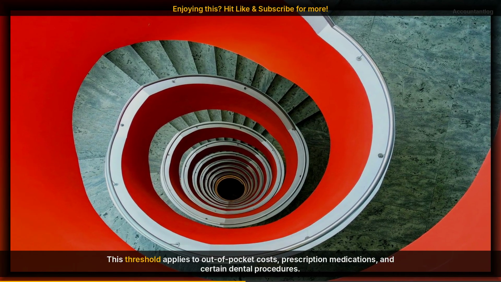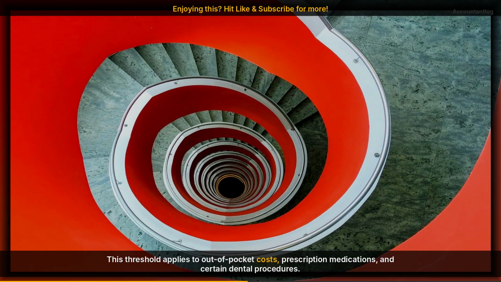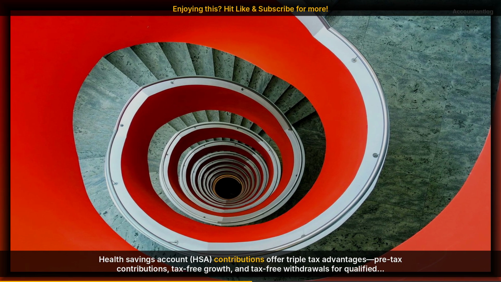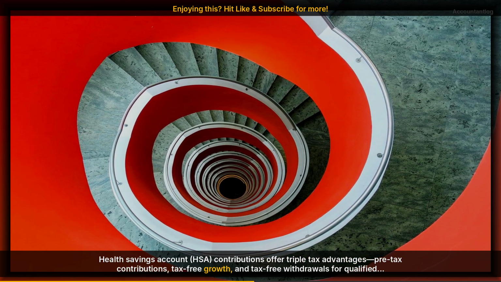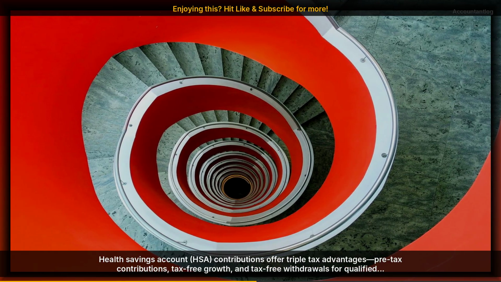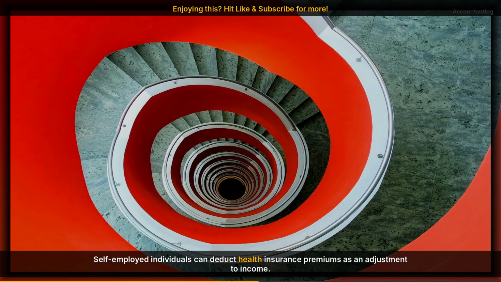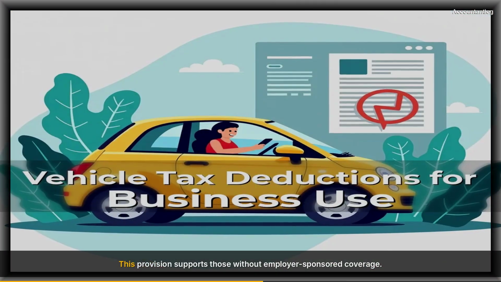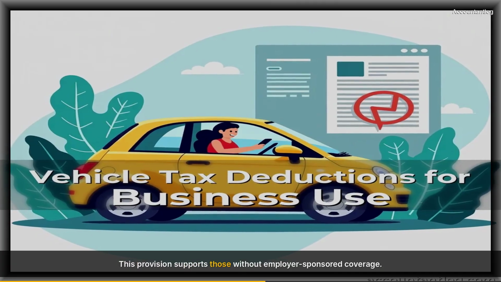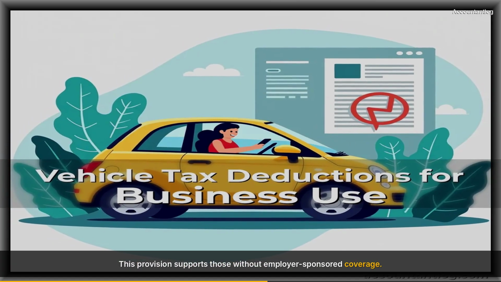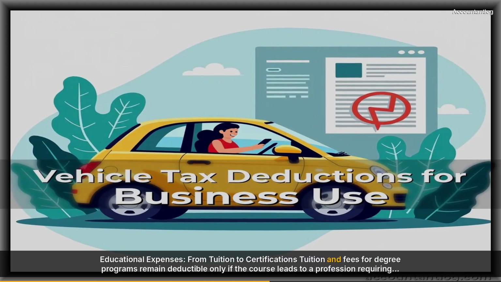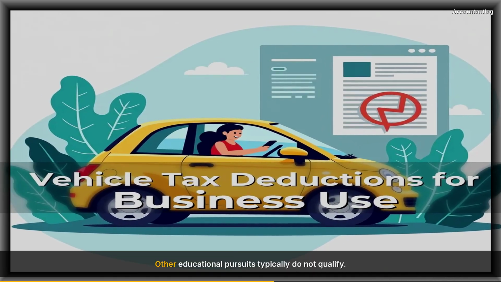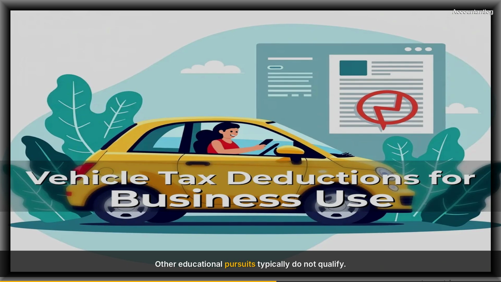Healthcare and insurance deductions. Beyond premiums, medical expenses exceeding 7.5% of AGI become deductible. This threshold applies to out-of-pocket costs, prescription medications, and certain dental procedures. Health Savings Account, HSA, contributions offer triple tax advantages: pre-tax contributions, tax-free growth, and tax-free withdrawals for qualified healthcare expenses. Self-employed individuals can deduct health insurance premiums as an adjustment to income. This provision supports those without employer-sponsored coverage.